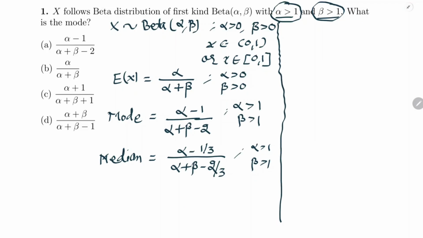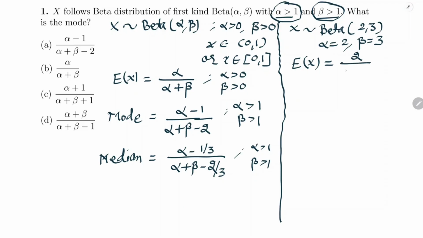How can we understand this? Suppose x follows beta distribution with parameter 2, 3. Here value of alpha is 2 and value of beta is 3. So in this case, the expected value of x should be alpha upon alpha plus beta. So value of alpha is 2 and alpha plus beta is 5. So this will be 2 upon 5.